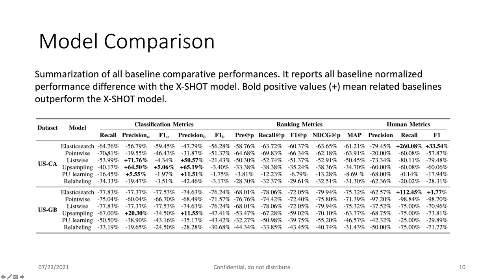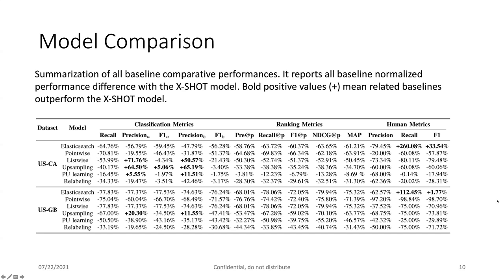Due to confidentiality issues, we cannot directly report the absolute values. Instead, we report all the comparative performance relative to our proposed model. If it's a positive sign here, it means that the baseline outperforms by this much percent, and if it's negative, it means that it underperforms.